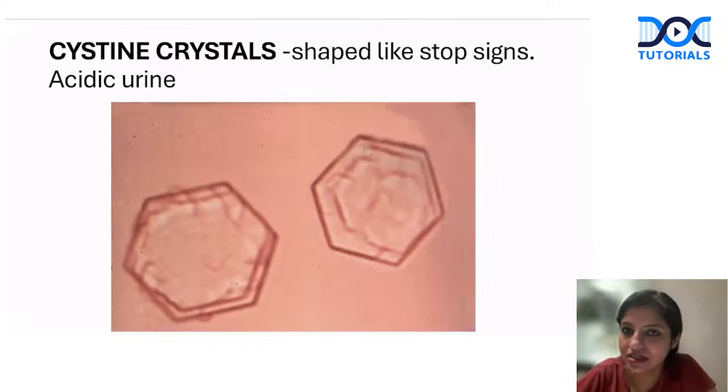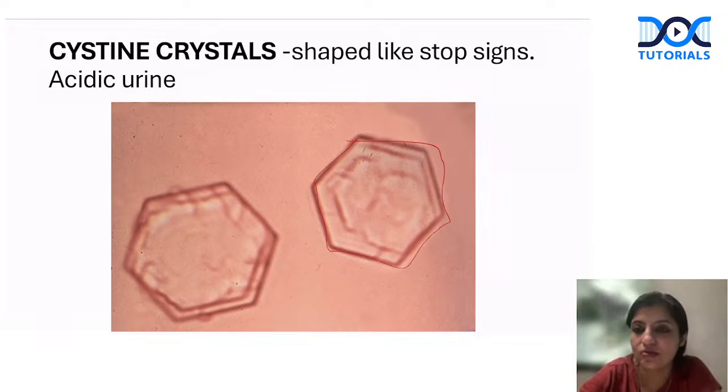These are cysteine crystals, again seen in the acidic urine. They're like stop signs. That is what you have to remember.